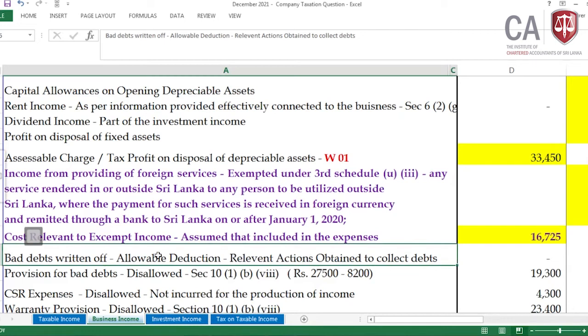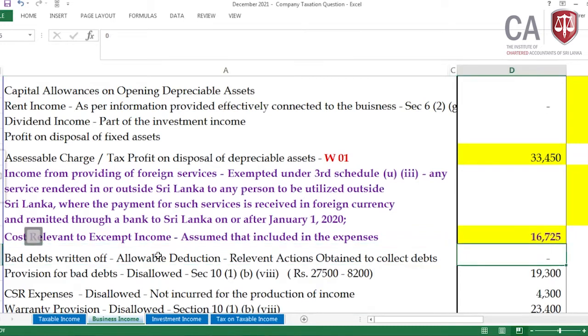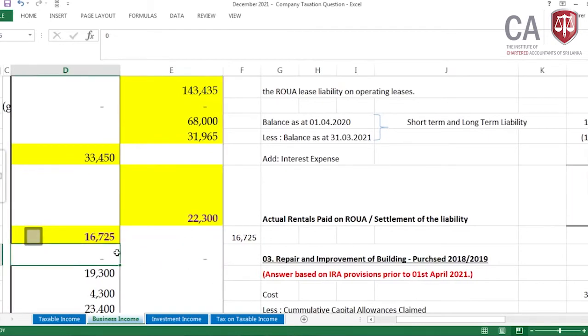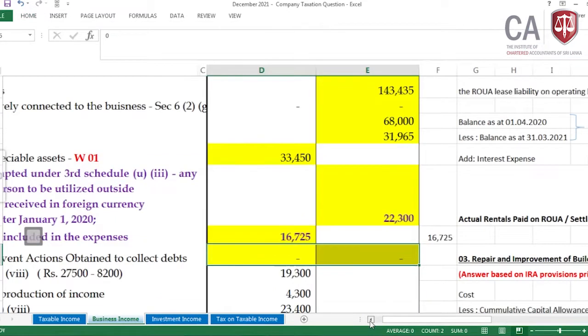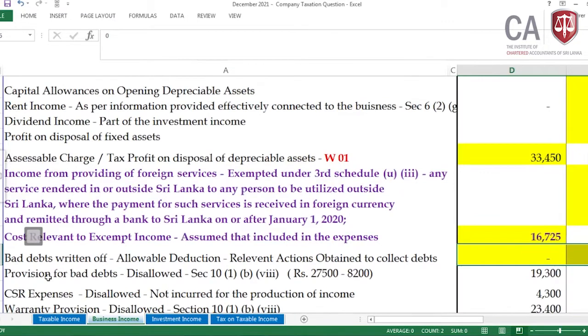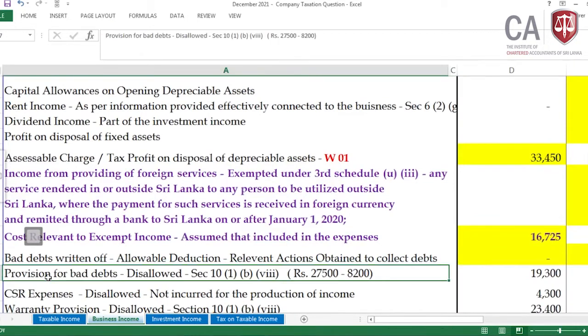Bad debt written off is an allowable deduction. Why? The relevant action, that means debt recovery action, was taken to collect the debt, so no adjustments are required. It's already deducted from the PBT, so it's an allowable deduction, due to the necessary legal actions and recovery action taken. Then the provision for bad debt should be disallowed. Why? Section 10 talks about the disallowable expenses when arriving at a person's income.